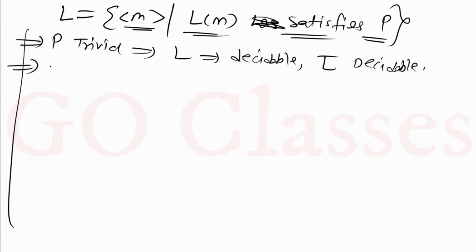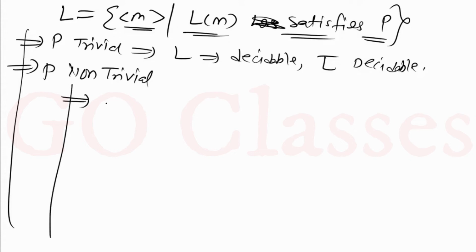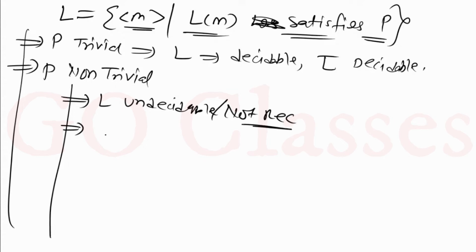Second thing, if you find that P is non-trivial, then what you need to do? If P is non-trivial, then first thing you can say is that L is undecidable. This you can say directly, L is undecidable. Undecidable means not recursive. Remember, not recursive. Now the second thing that you need to do is check whether the empty set